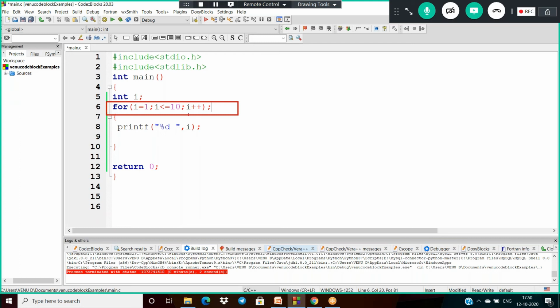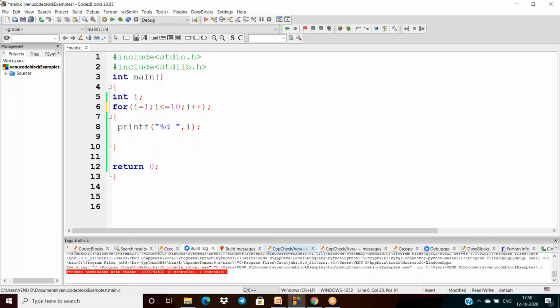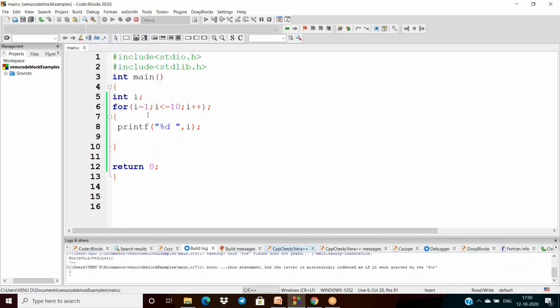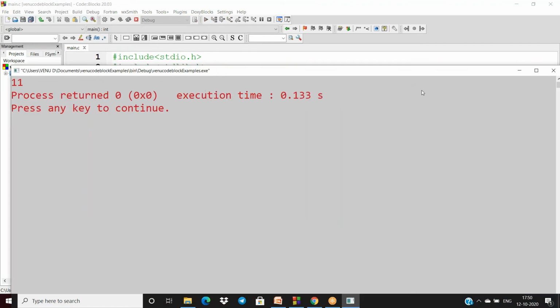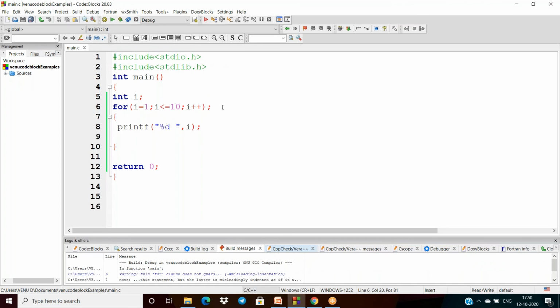So I am writing the semicolon after the for loop. Writing the semicolon after the for loop means this loop iterates continuously until the condition becomes false. That means i will be 2, 2 less than or equal to 10, i will be 10, 10 less than or equal to 10, i will be 11, 11 less than or equal to 10 is false. So what is the final value of i? 11. So now 11 will be displayed. See the output, you will get 11. So if we use a semicolon after the for loop, it is executed repeatedly, and finally the i value reaches its last iteration value.